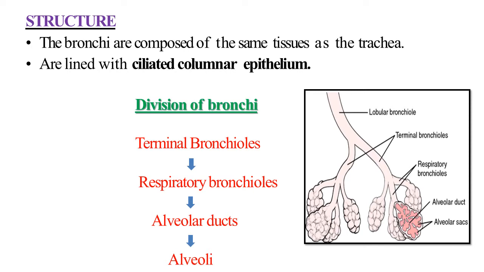Now we will see the division of the bronchi. First, lobular bronchioles. They further divide into the terminal bronchioles. The terminal bronchioles further divide into the respiratory bronchioles. Then there is the alveolar duct and the end portion, that is the alveoli. So these are the divisions of the bronchi into the lungs.